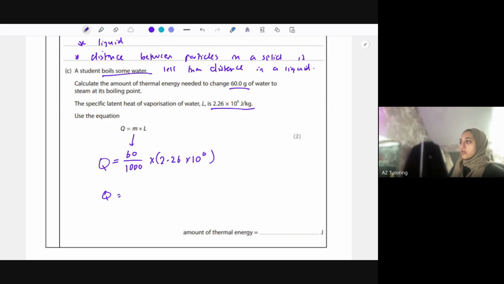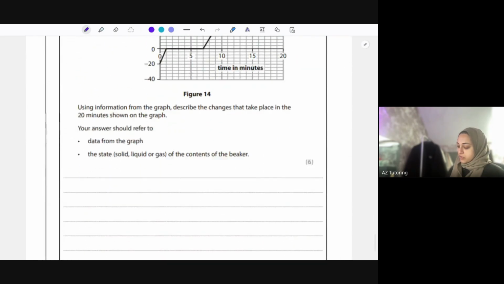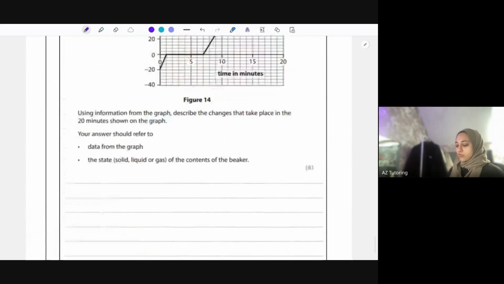So putting that in the calculator, be careful of that, that was quite a sneaky conversion that they put in there. Q equals 1.36 times 10 to the power of 5 joules. Okay, moving on. Okay, final 6 marker that I'll discuss and then we'll wrap up there.